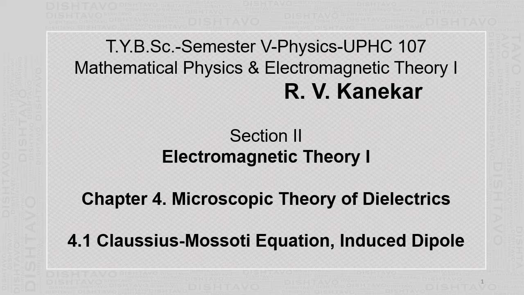Hello students, today I am starting with a new chapter, Microscopic Theory of Dielectric. In the previous chapter, we had calculated the electric field and potential inside and outside the dielectric. In this chapter, we will find out exactly what is happening at a point inside a given dielectric when it is polarized. That means when it is kept in an external electric field.